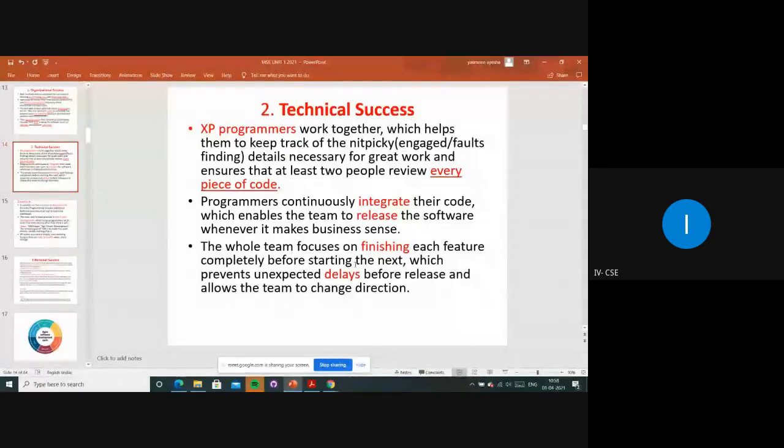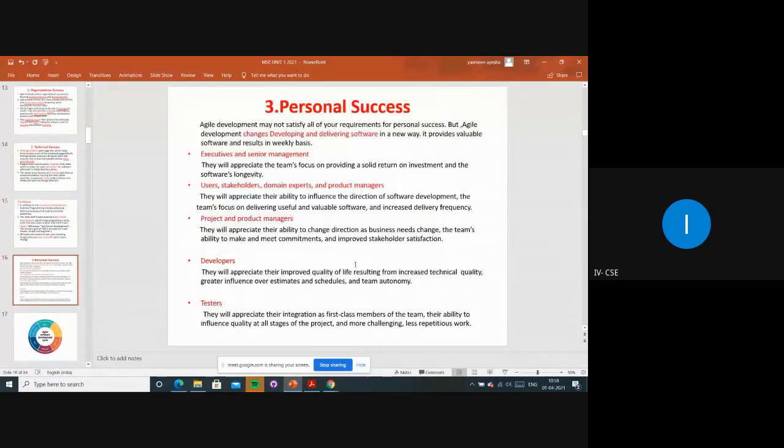Means here there is not only one plan, ma. There will be a plan A and plan B. If A fails, then B will be implemented, okay. Like that they will be scheduling, right? So this is about the technical success, right?